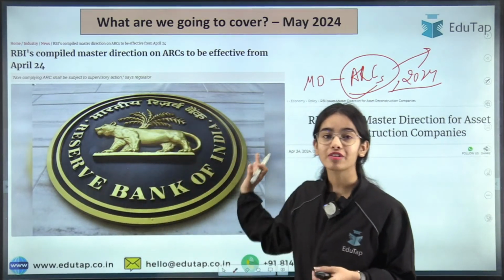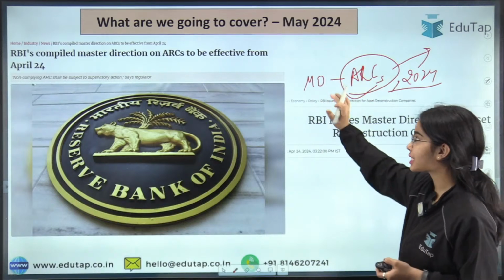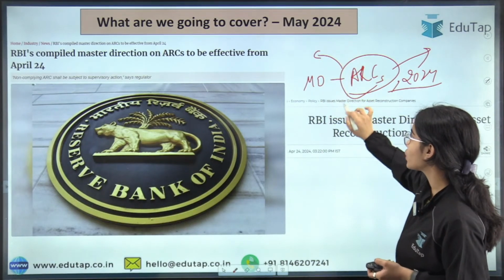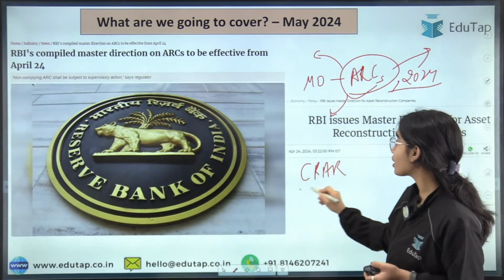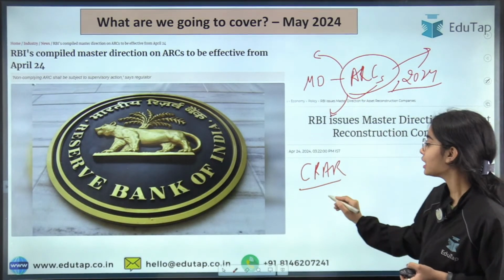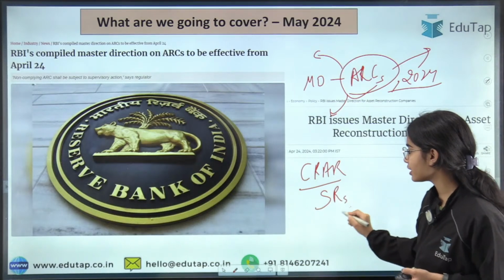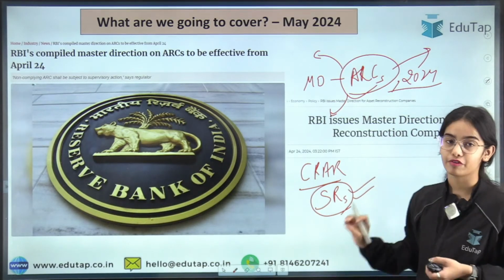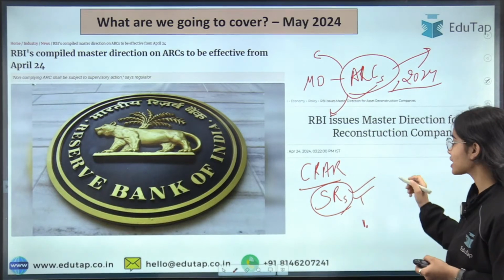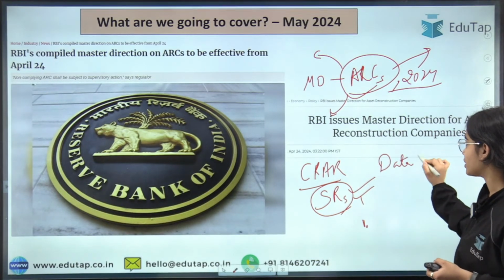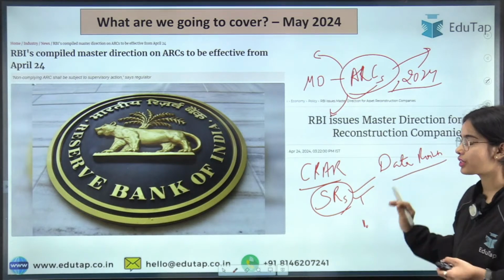We have discussed the basic idea of the master direction in part 1, and this is going to be part 2, where we are going to discuss the CRAR requirement of the asset reconstruction company. We are also going to discuss the security receipts, how they are released and everything. This session is also very important because questions can come directly from the data points. So let's start with the session without any delay.